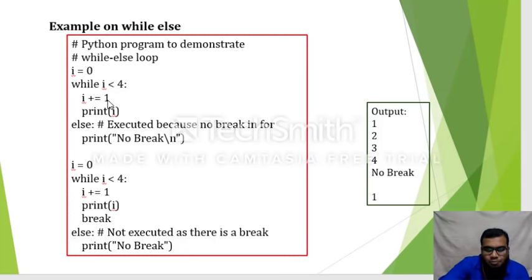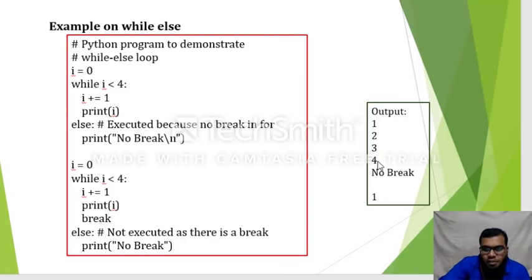That means here I becomes 2. Print 2. Again 2 less than 4. Okay, 3 less than 4. 4 less than 4. So whenever it becomes 4 less than 4, what happens? The condition is not satisfied. So I need to go to the else part and print no break. Okay, so that is what I have printed in the output.